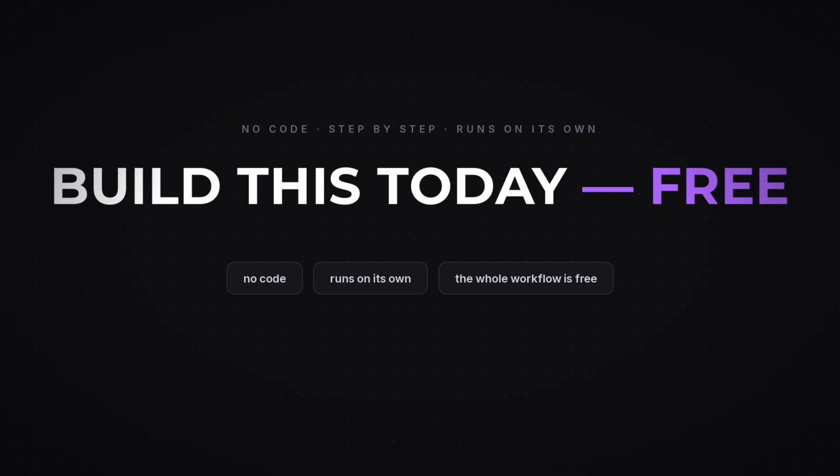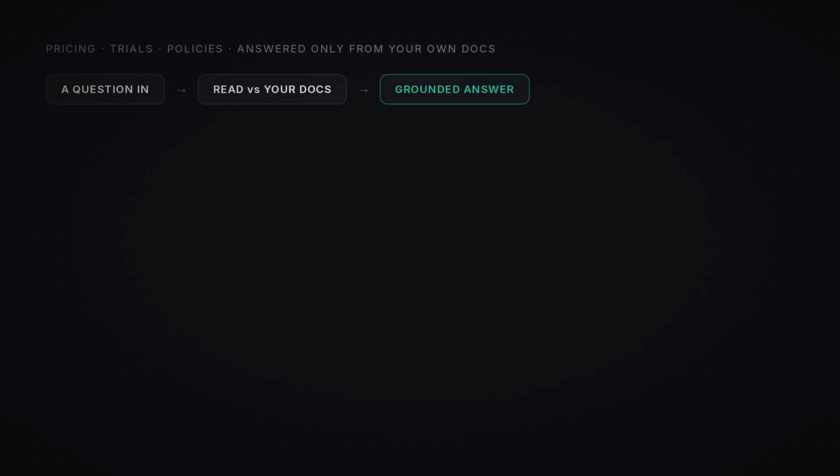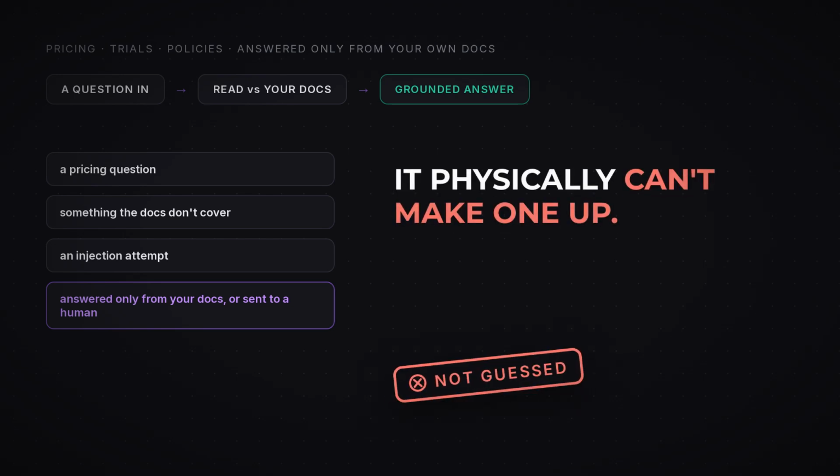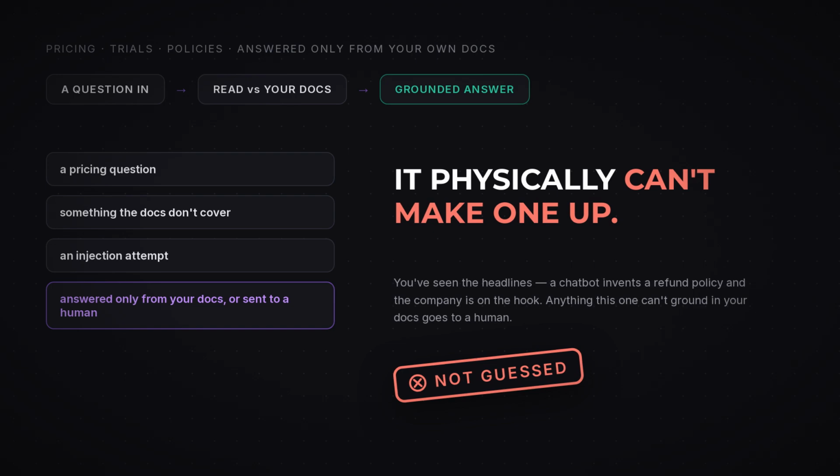Let's build it. Here's what it does. A question comes in. The bot answers only from the docs you give it: pricing, trials, policies. If the answer isn't in there, it doesn't invent one. You've seen the headlines. A company's chatbot makes up a refund policy, and the company is on the hook for it. This one physically can't. Anything it can't ground in your docs goes to a human.